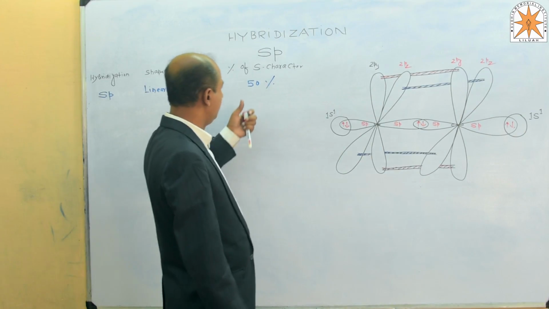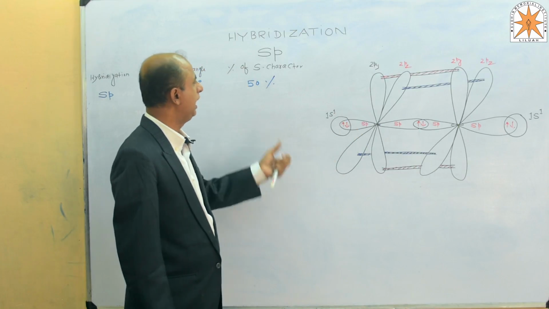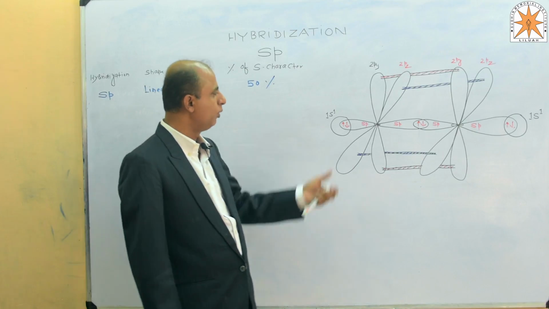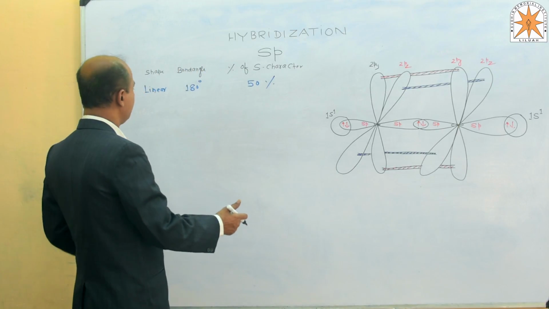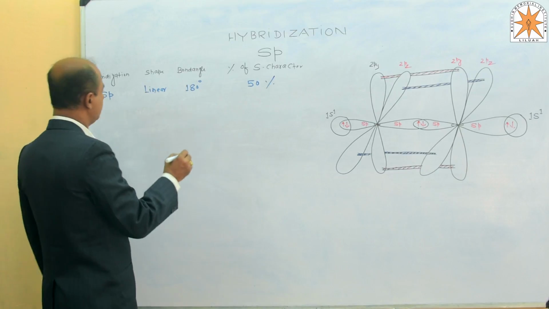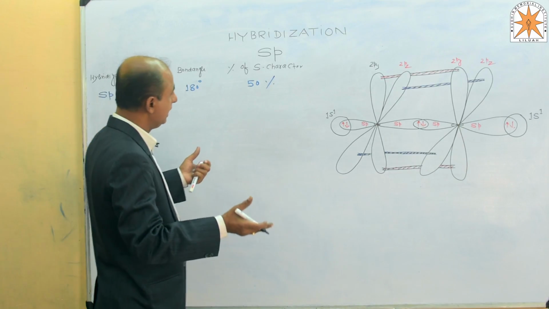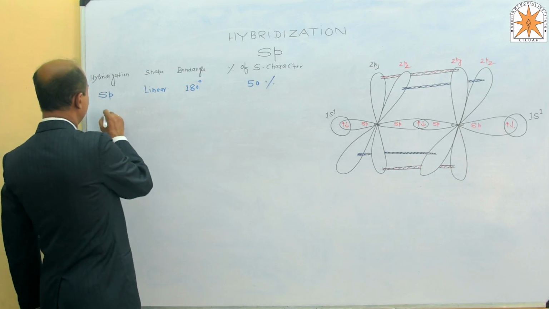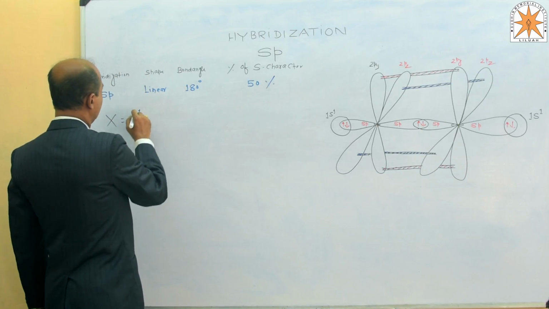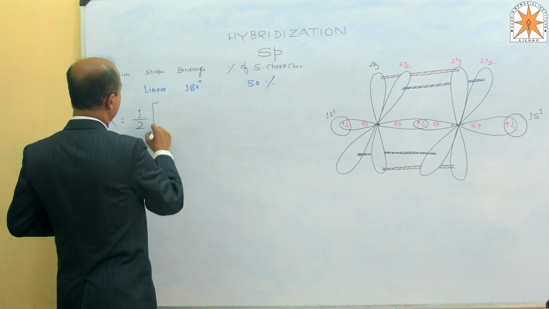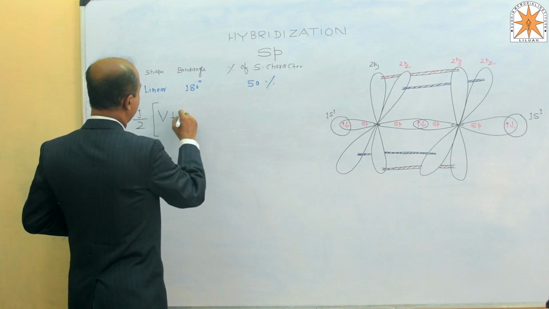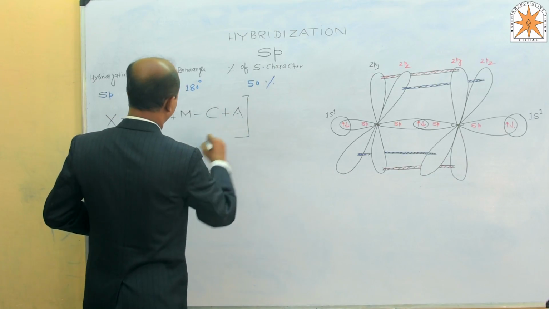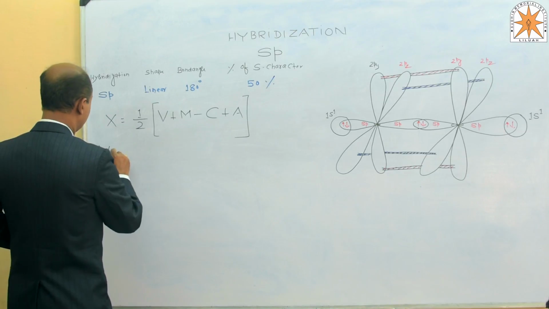So these are the basic 3 hybridizations: sp3, sp2 and sp. There are many hybridization mechanisms, but if you want to calculate the nature of hybridization, there is a formula given, that formula is X equals 1 by 2 of V plus M minus C plus A. V is what?